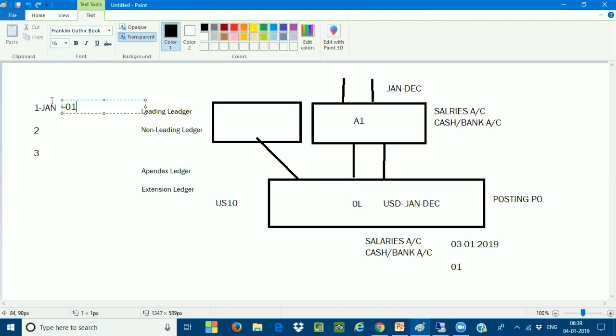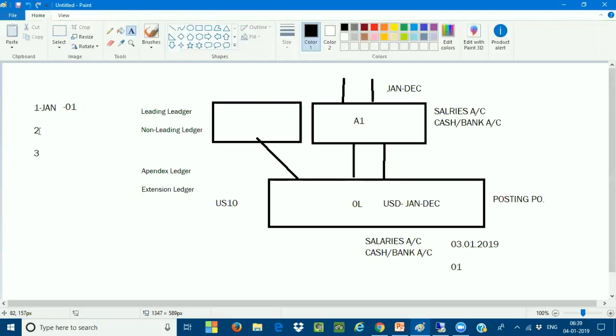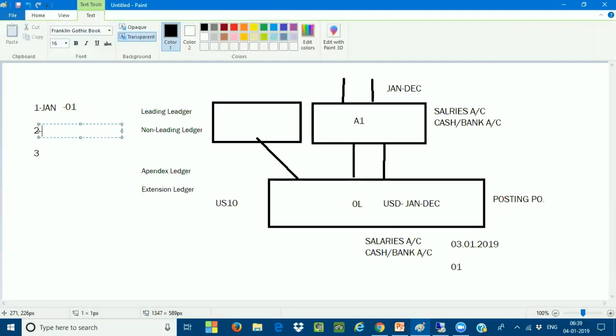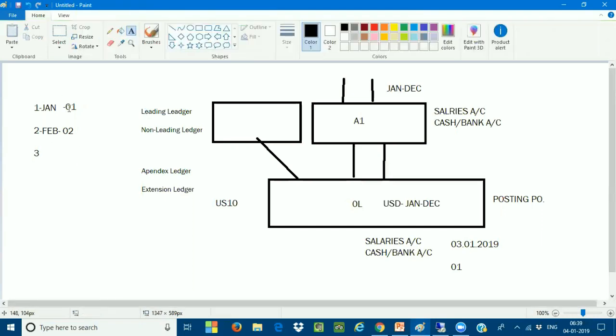Once I close January, automatically I will open my second period, because today is February 1st. So I will open the February period. Once I open it, this will become your second period. Now, your January period will be closed and your February period will be open, and all the remaining periods will be closed. Only the February month period is open.